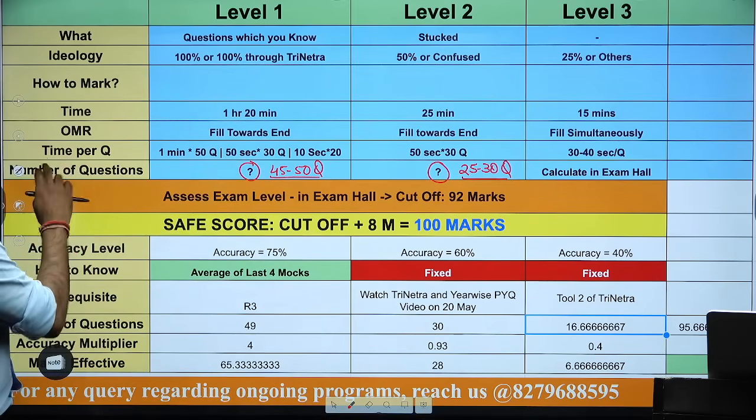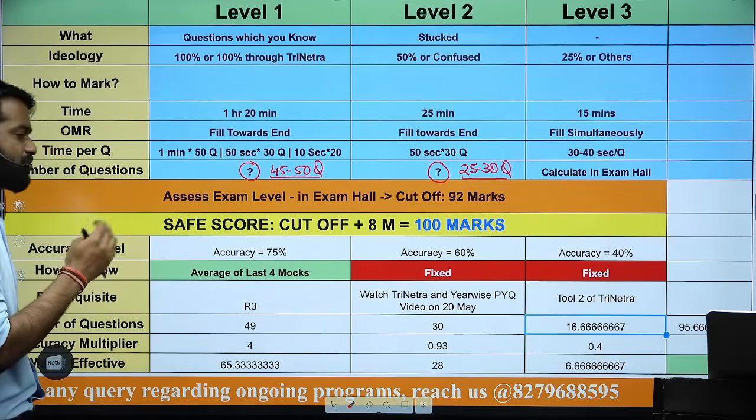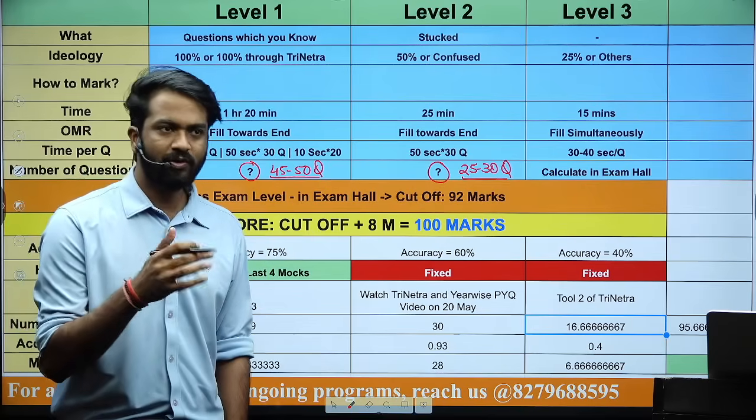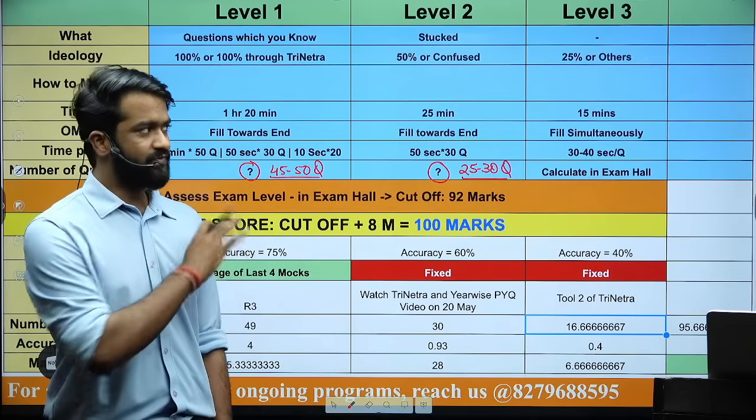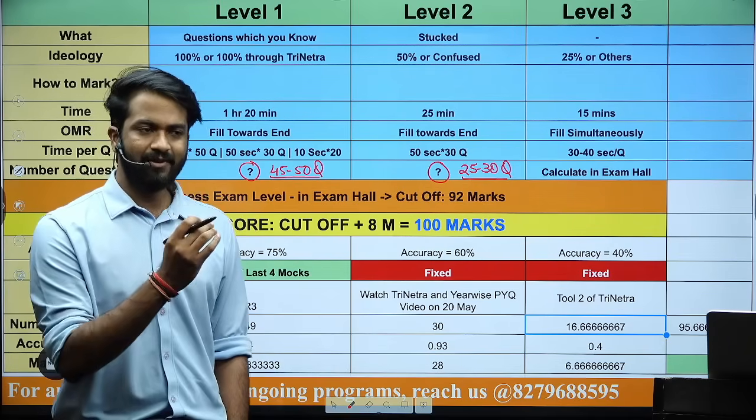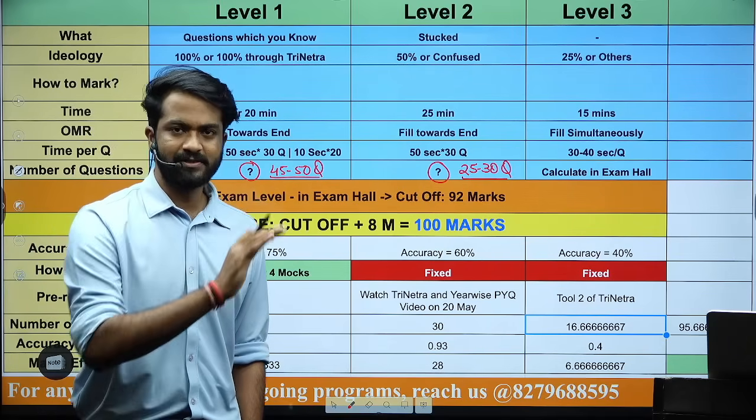How will you know what your accuracy is? For us, since we have seen 3 levels, there will be a different accuracy for different levels.